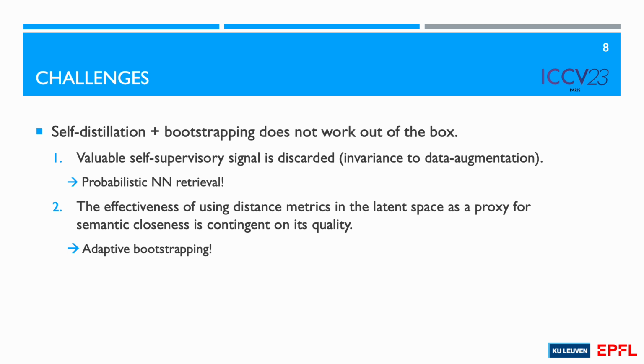And secondly, the effectiveness of using distance metrics in the latent space as a proxy for semantic closeness is contingent on its quality. That means that bootstrap positive pairs are not necessarily good, especially at the beginning of the pre-training when they are mostly based on low-level features. To overcome this issue, we propose what we call adaptive bootstrapping.